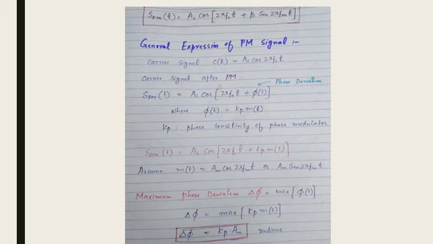So phi of t is equal to kp m of t, and the maximum of kp into m of t is equal to kp into Am. Here kp is the phase sensitivity of the phase modulator, and Am is the amplitude of the signal. So this is the maximum phase deviation of our signal, and it is represented in radians.